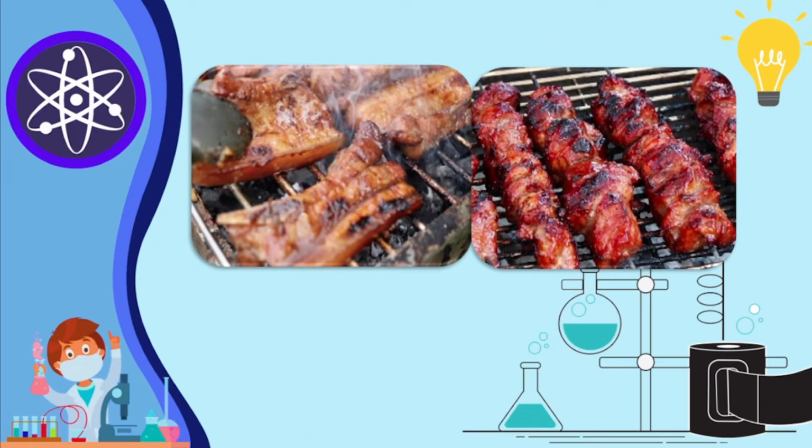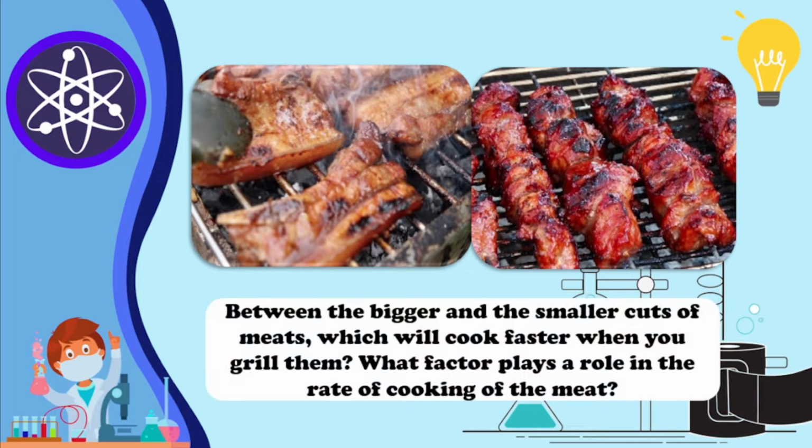Now for the next example, we have 2 photos here. We have pork belly on the left side, which is relatively bigger than the barbecues on the right side. Now here are my questions. Between the bigger and the smaller cuts of meat, which will cook faster when you grill them? What is your answer? Very good. It is the barbecue, because it is relatively smaller in size.